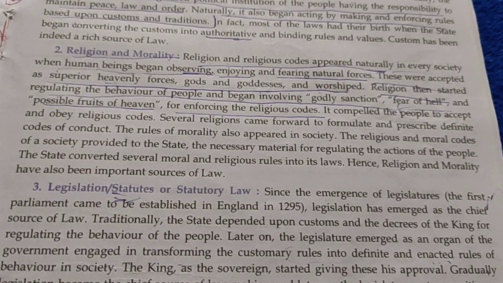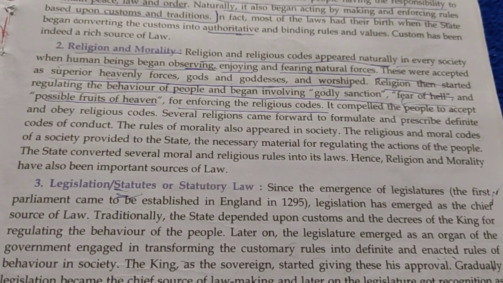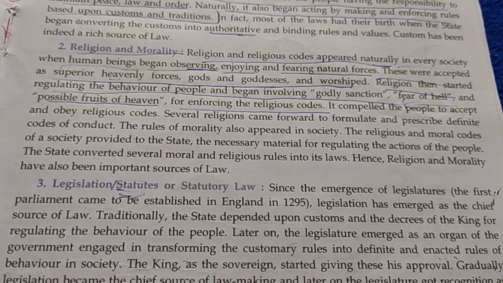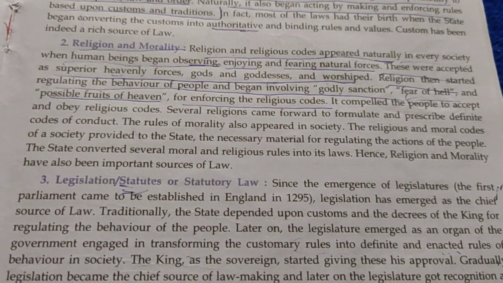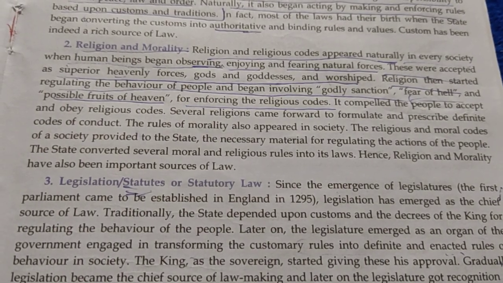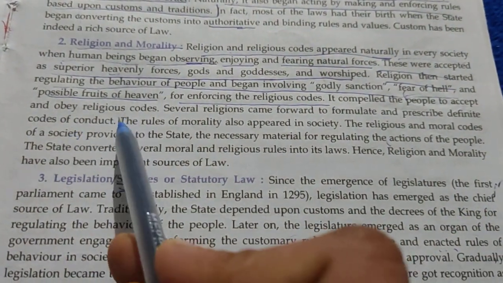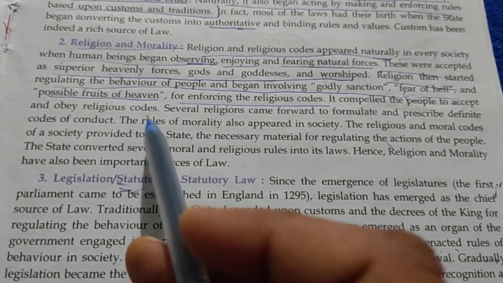And if you do something, or if you don't do something, you will go to heaven. So when the fear of hell and possible fruits of heaven were given to the people, it compelled the people to accept and obey religious codes.